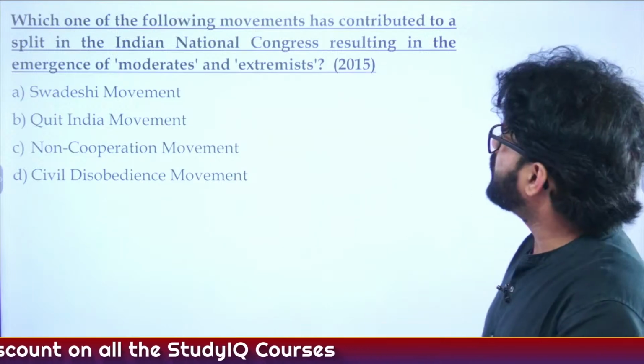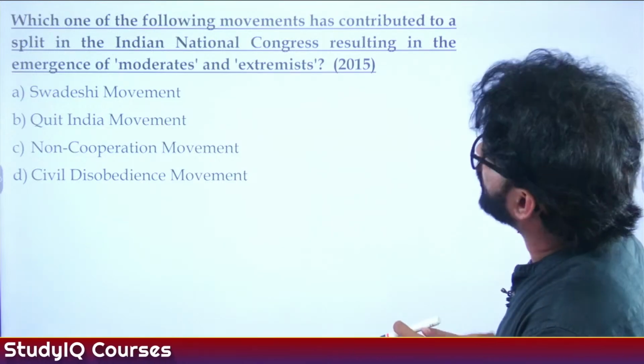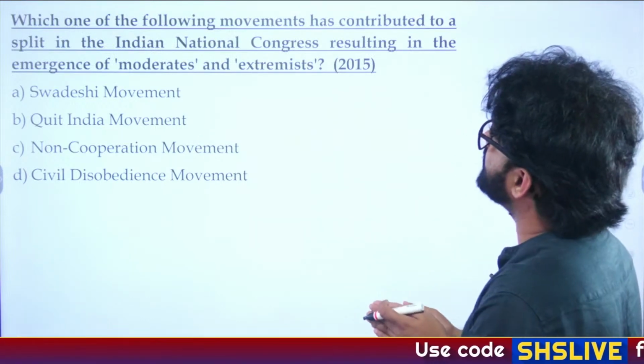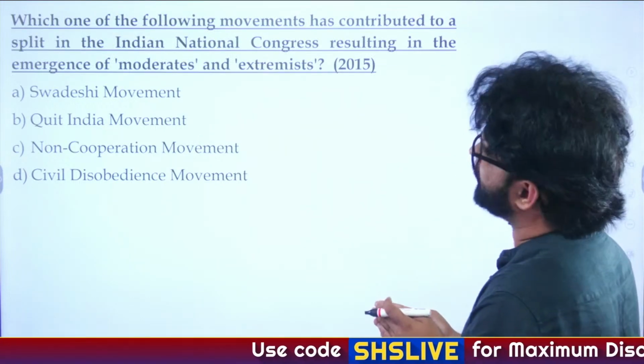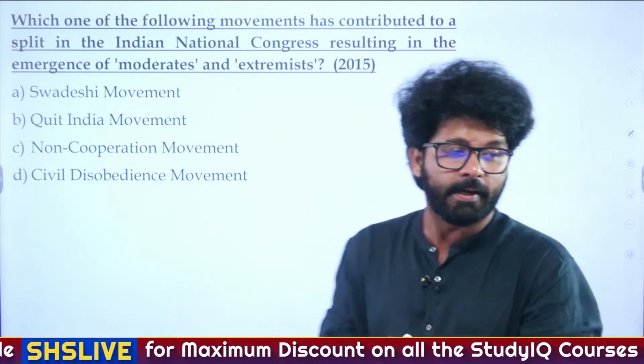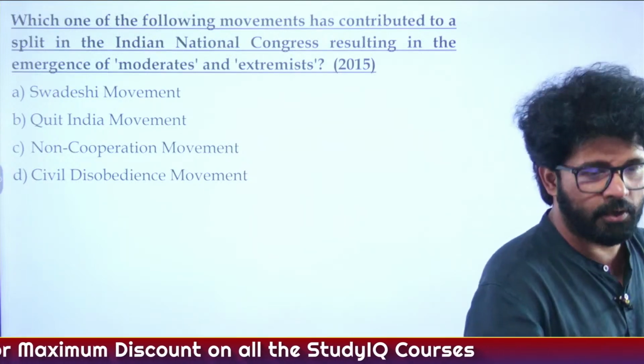Which one of the following movements has contributed to a split in the Indian National Congress, resulting in the emergence of moderates and extremists? 2015. A. Swadeshi movement, B. Quit India movement, C. Non-cooperation movement, D. Civil disobedience movement.